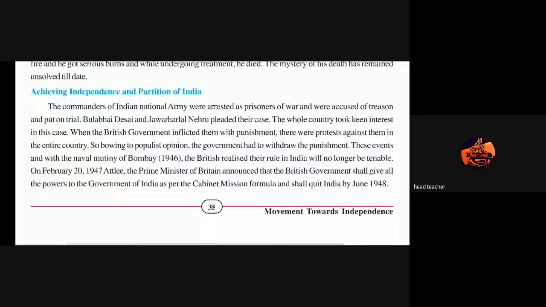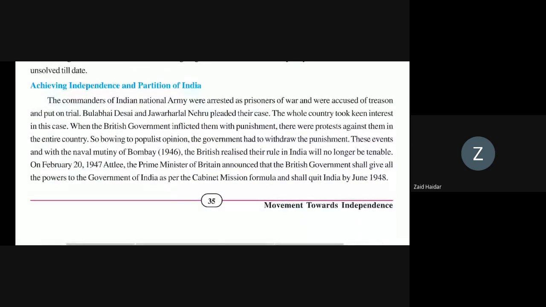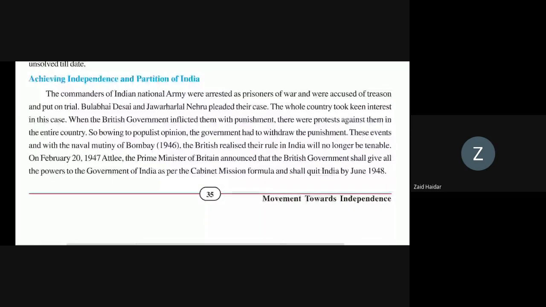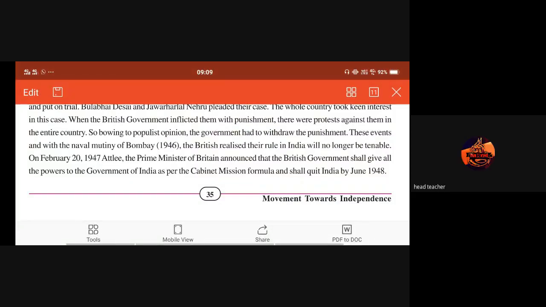Yes, miss. First of all, the Indian National Army were arrested as prisoners by the British. So Bhulabhai Desai and Jawaharlal Nehru pleaded this case, and Indians were very interested in it. The British government was giving punishment and arresting the whole country. So after doing this, they formed the opinion that they should now leave India, as their rules and regulations would not work. So the Prime Minister of Britain announced that they should quit India by June 1948. This much understood? Yes, ma'am.